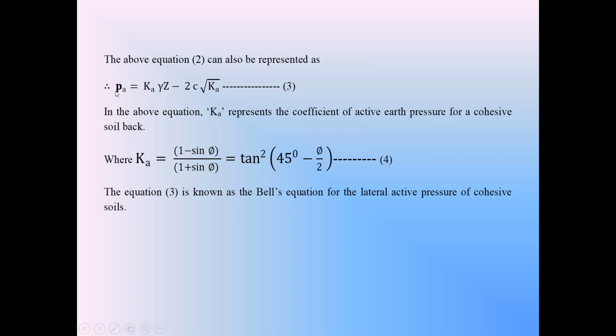If the backfill is cohesionless backfill, the cohesion c becomes 0. So equation 3 becomes PA is equal to Ka into gamma z. That we already discussed in the cohesionless backfill. So this is the equation of the active earth pressure when the backfill is a cohesive backfill. So with this, I am going to stop today's class.